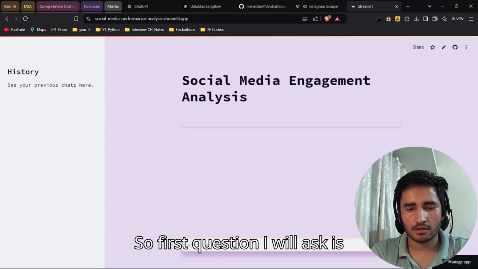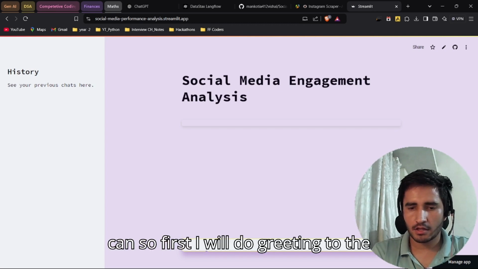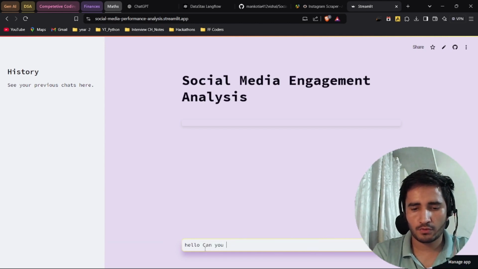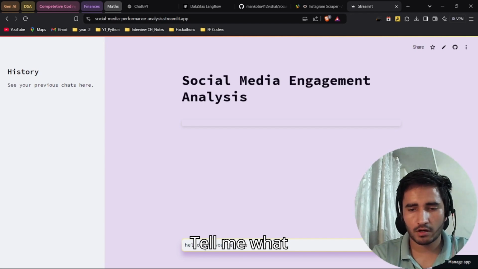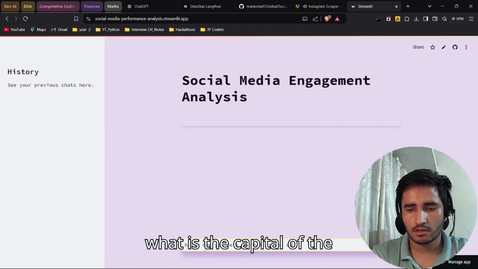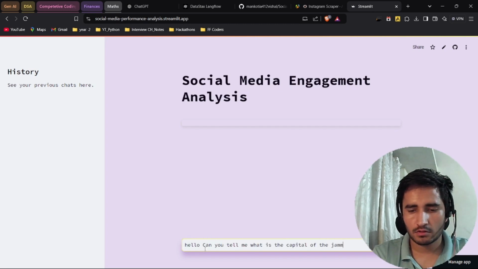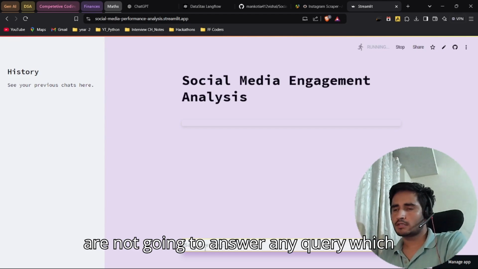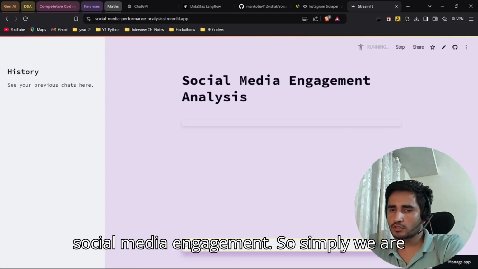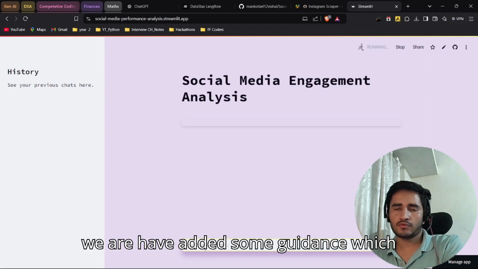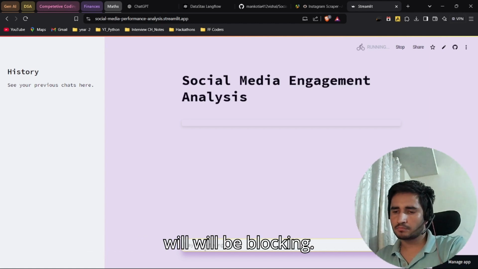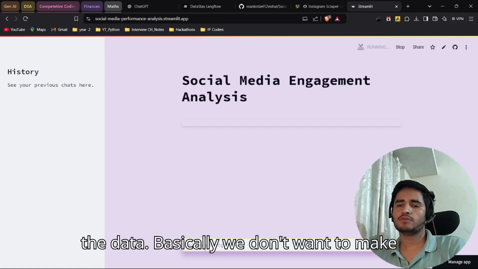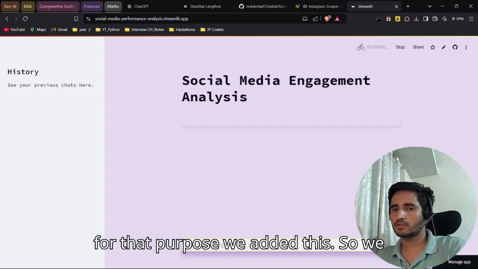For the demo, first I will greet the bot: Hello, can you tell me what is the capital of Jammu and Kashmir? As I mentioned, we are not going to answer any query that is not meant for social media engagement. We have added some guardrails that will block the call to the database to bring the data. Basically, we don't want to make unnecessary calls to the database, so for that purpose we added this.